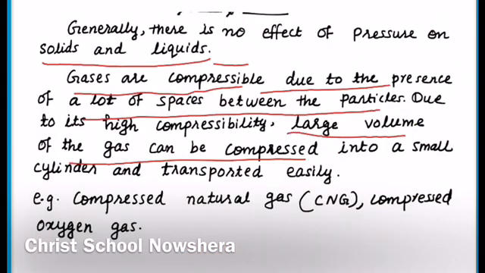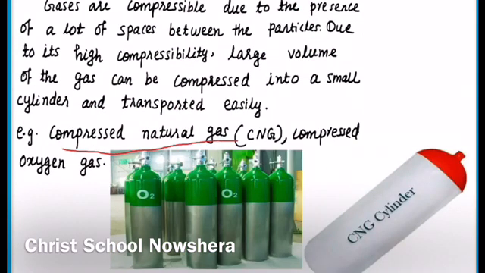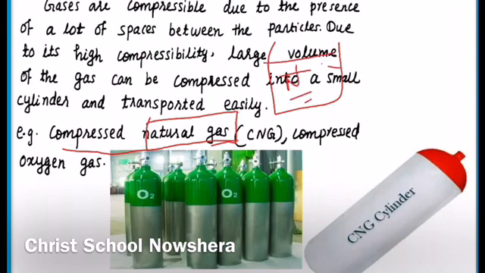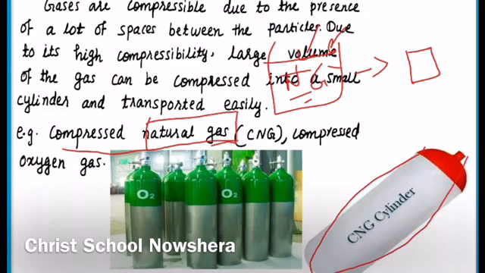For example, compressed natural gas, CNG. Natural gas is an important fuel. Suppose we have natural gas, methane, like this, and we apply pressure on this natural gas. What will happen? This large volume of natural gas can be changed into small volume, and this small volume can be filled in small cylinders like this, and we can transport this compressed natural gas cylinder easily.